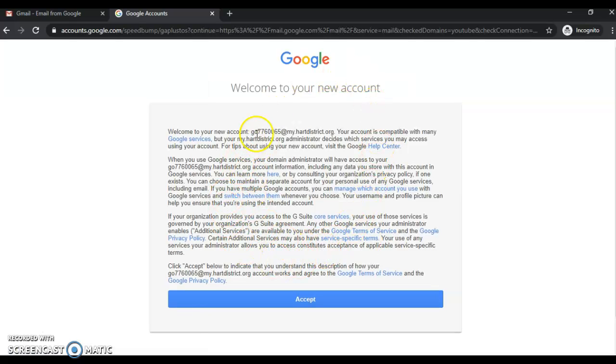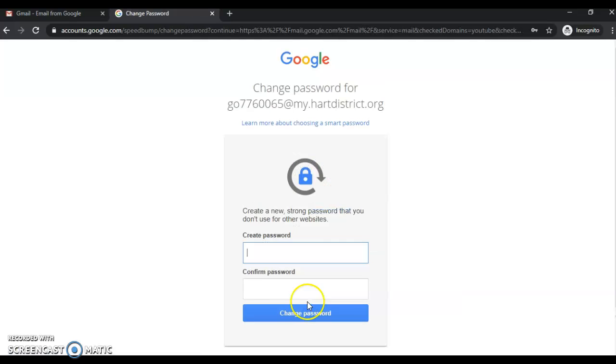Here you will receive a message. Just hit Accept and it will ask you to create a password. So you need to make a new password. Please make sure you remember the password. You must type the password twice. Make sure it is the same password. And then click Change Password.